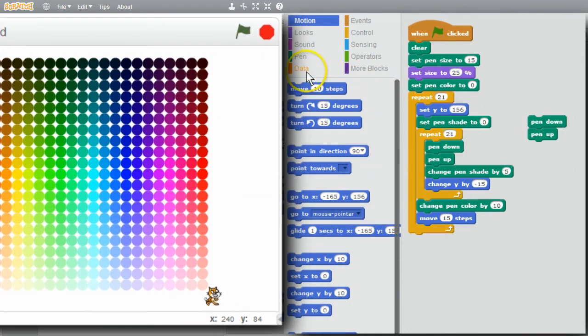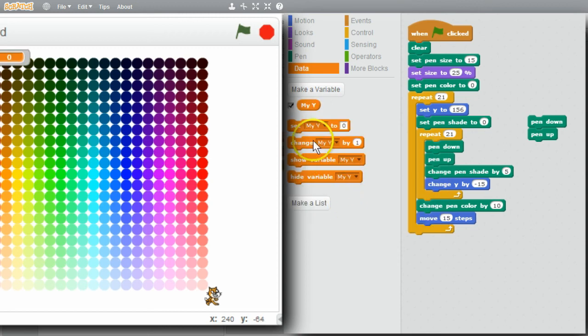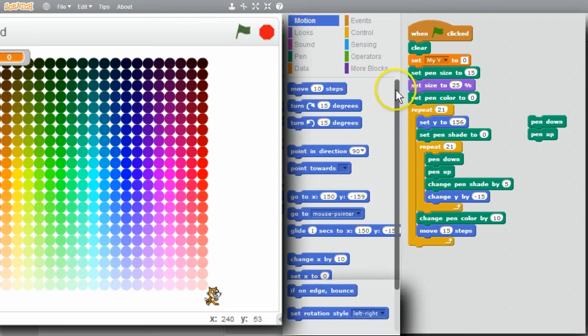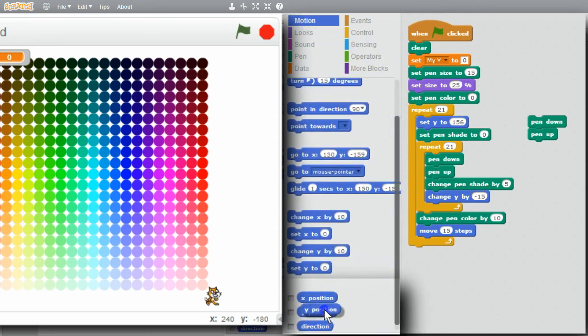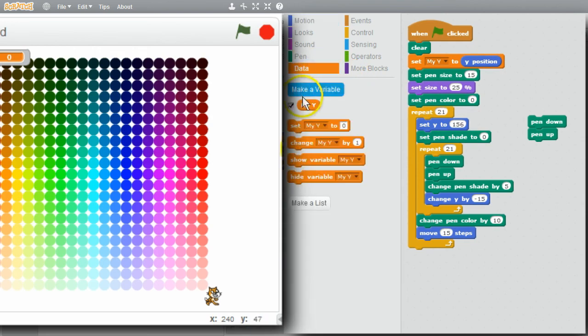I'll go to Data, make a variable, my Y. I'll make it for this sprite only. OK. Now I'll save the Y position when the program starts. I'll go to Motion, scroll down, get Y position, set my Y to Y position. Instead of using 156, I'll go back to Data, use my Y.